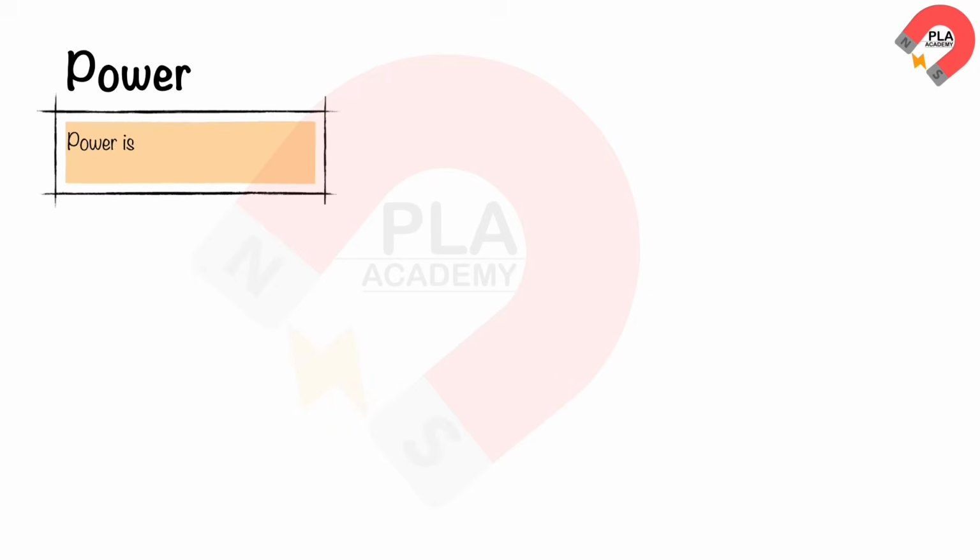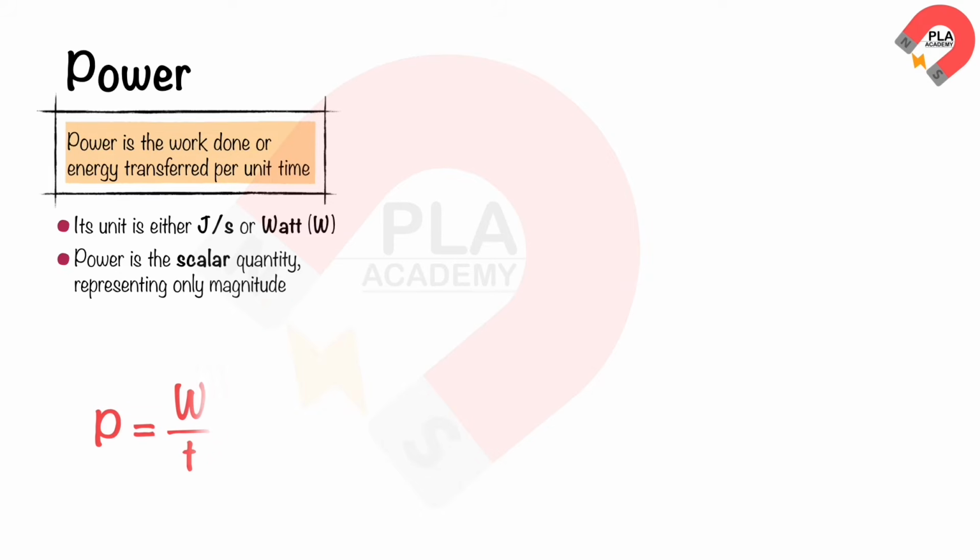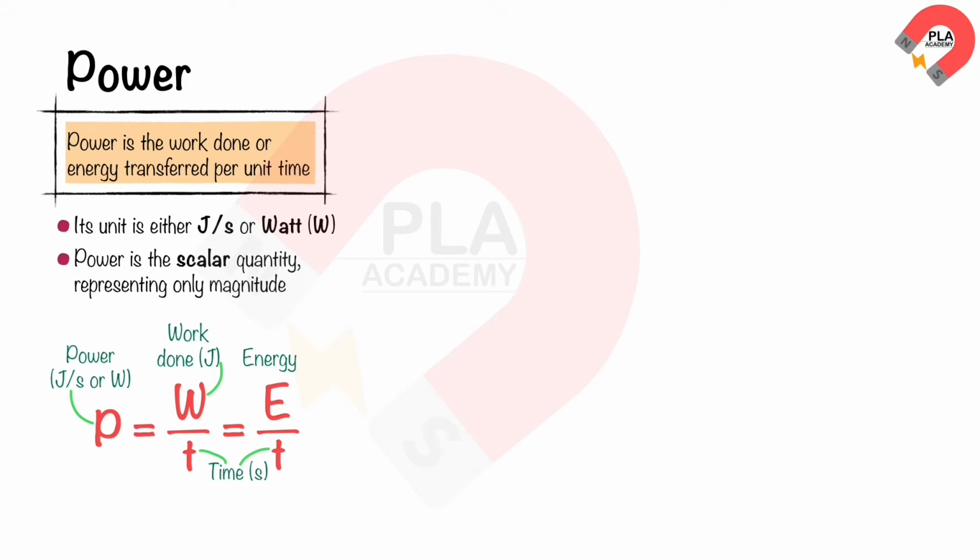Power. Power is defined as the work done, or energy transferred per unit time. Its unit is measured in joules per second, or watt, W. Power is a scalar quantity, representing only magnitude. The equation of power can be expressed as P equals W divided by T, or E divided by T, where P is the power in watts, W is the work done in joules, T is the time in seconds, and E is the energy in joules.